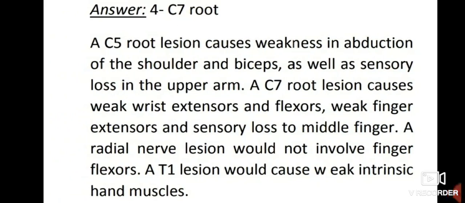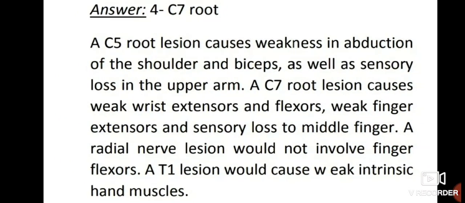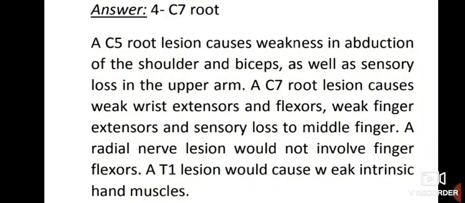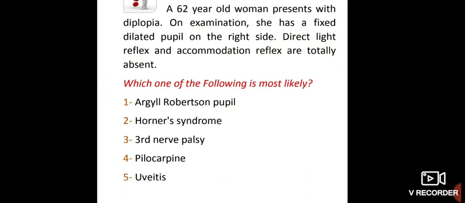Okay. A C5 root lesion causes weakness in abduction of the shoulder and biceps as well as sensory loss in the upper arm. A C7 root lesion causes weak wrist extensors and flexors, weak finger extensors and sensory loss to the middle finger. A radial nerve lesion would not involve finger flexors. A T1 lesion would cause weak intrinsic hand muscles.